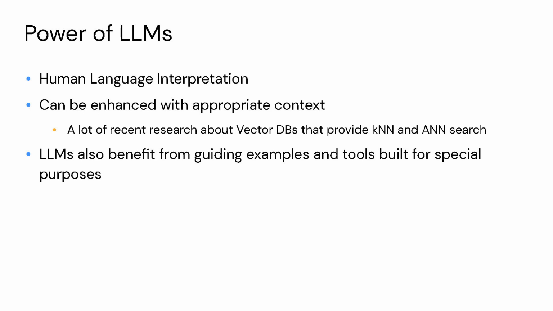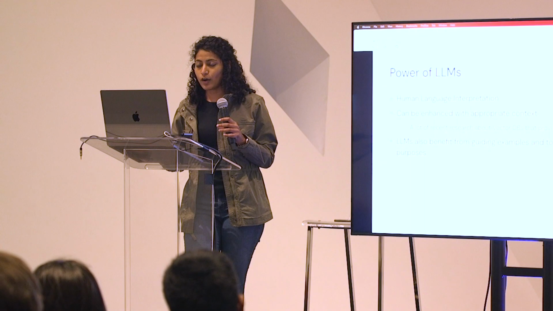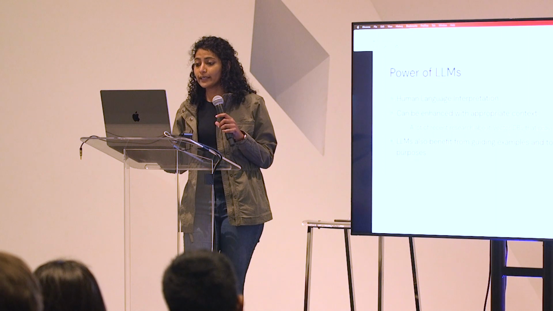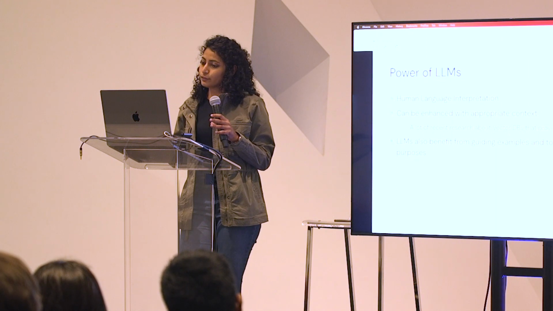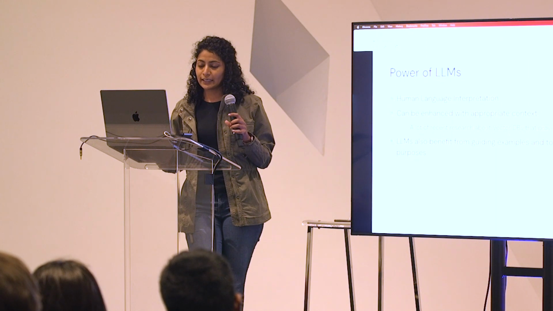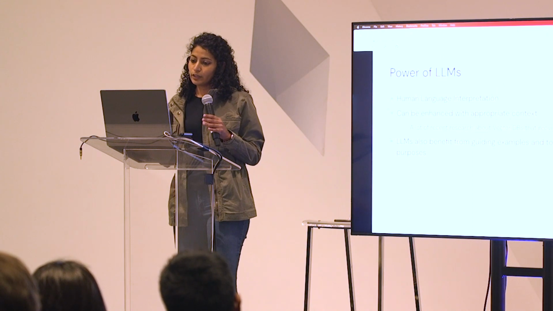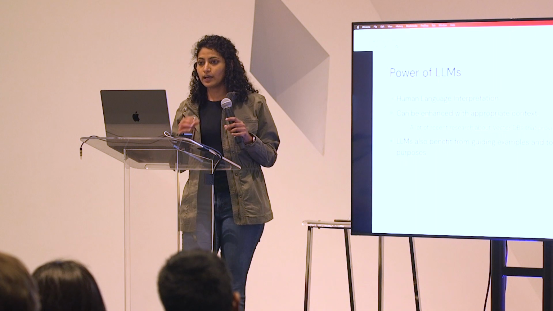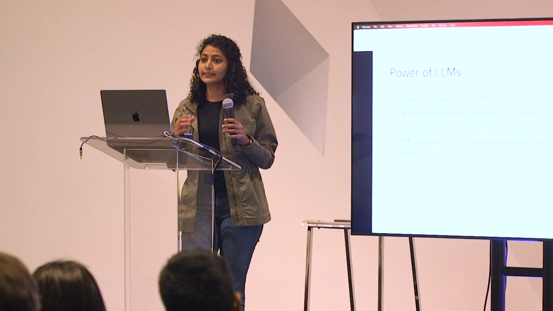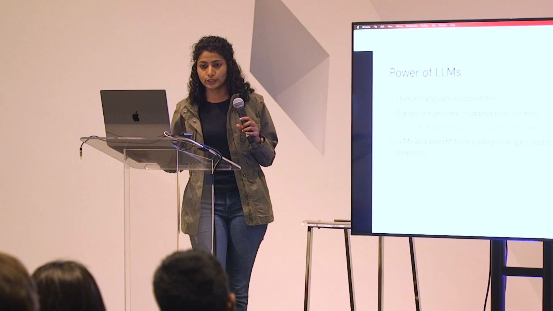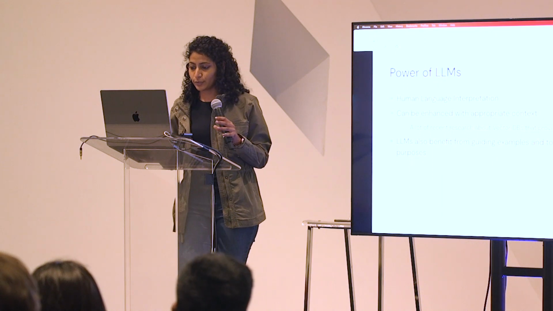We also know that there's a lot of research done on vector databases that can provide approximate information for the LLMs. However, we can make LLMs even more powerful and performant by retrieving personalized information and giving it personalized context information. That's what I want to talk about today.